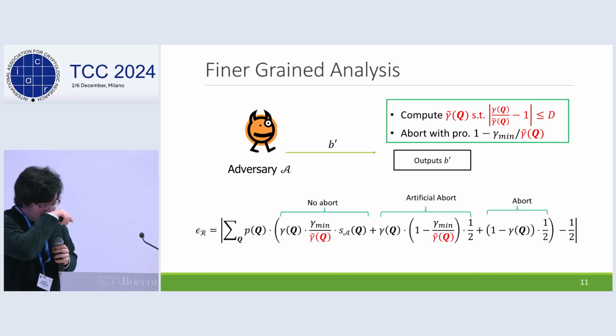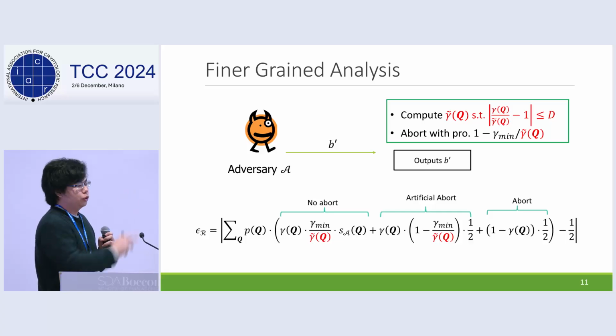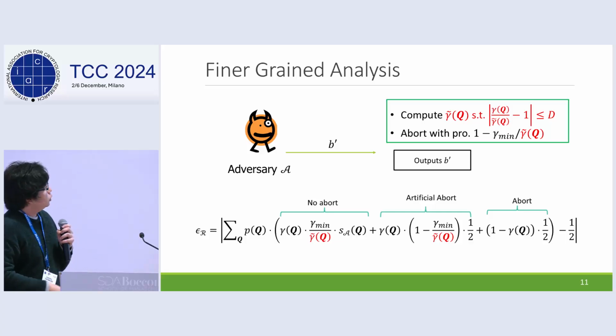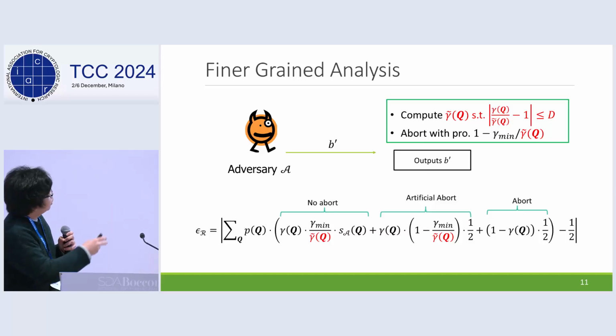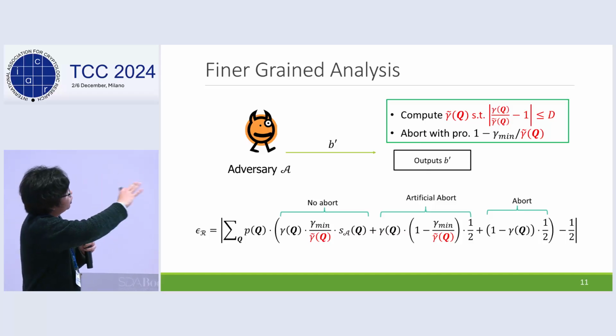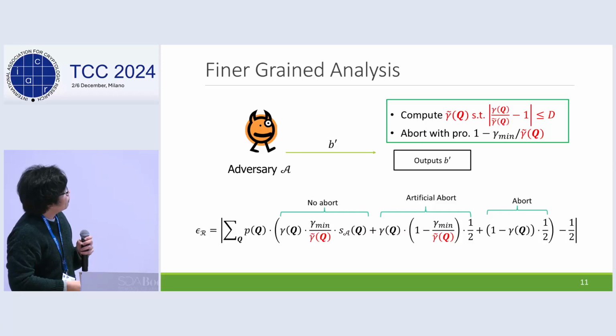So now we want to get this condition. Toward this, we exploit this observation that if the left side condition holds, then we can get a desirable condition.